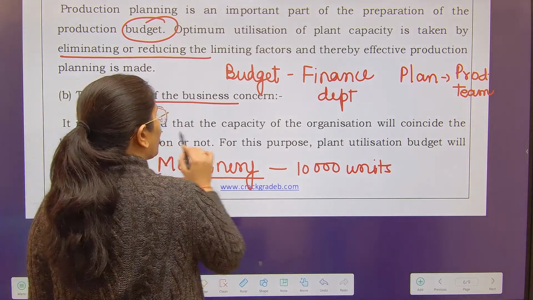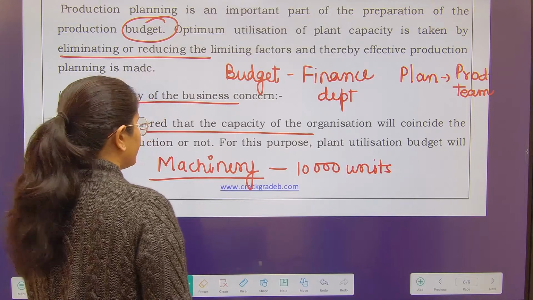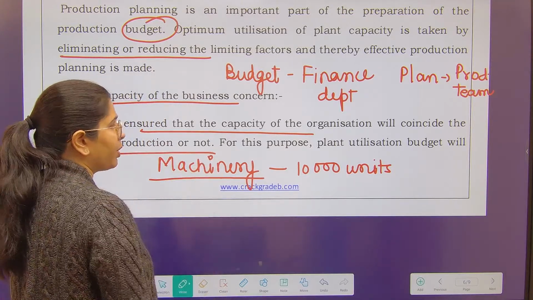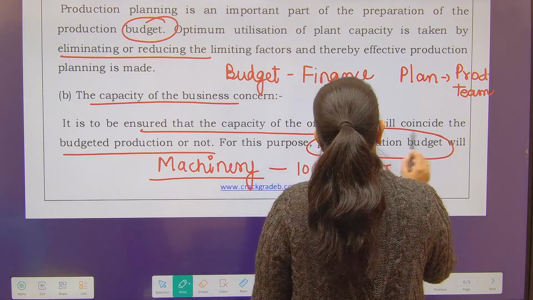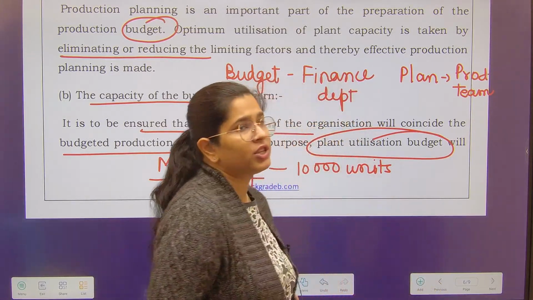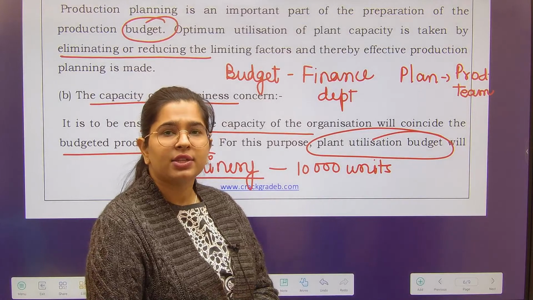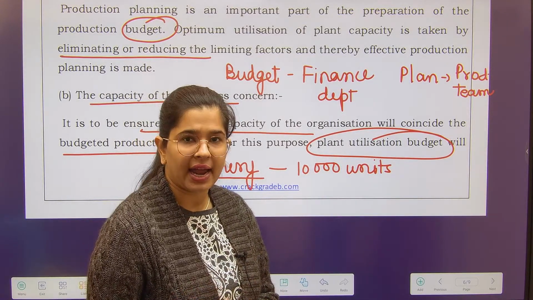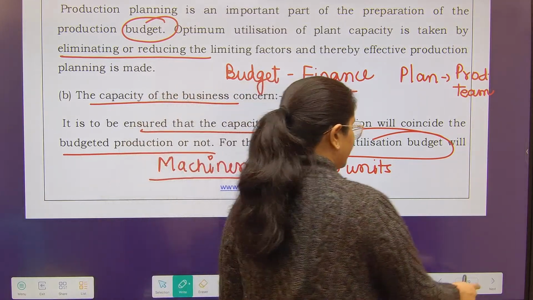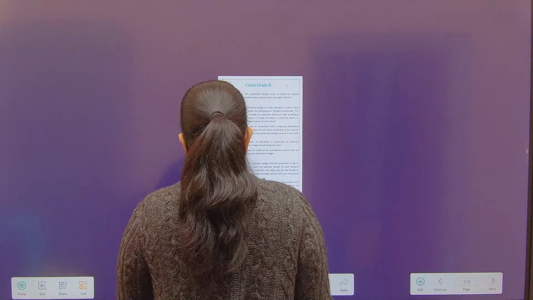So it is to be ensured that the capacity of the organization will coincide with the budgeted production. For this, a plant utilization budget will also be prepared. Plant utilization budget means what is the capacity of machinery and how much you have utilized out of that. So this is called the plant utilization budget.